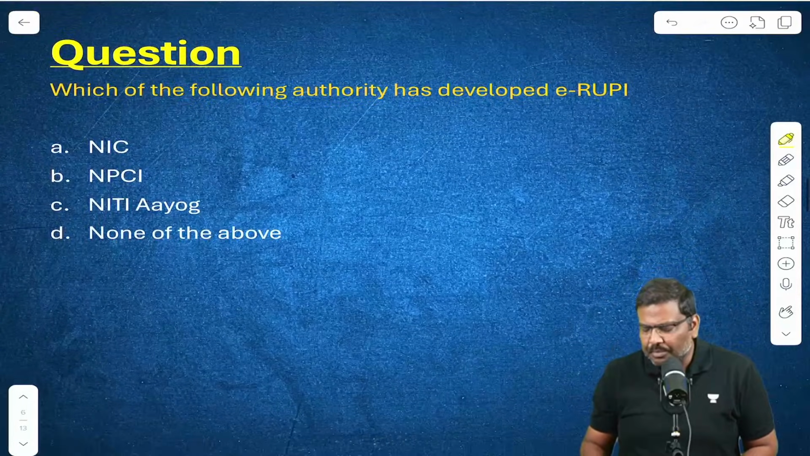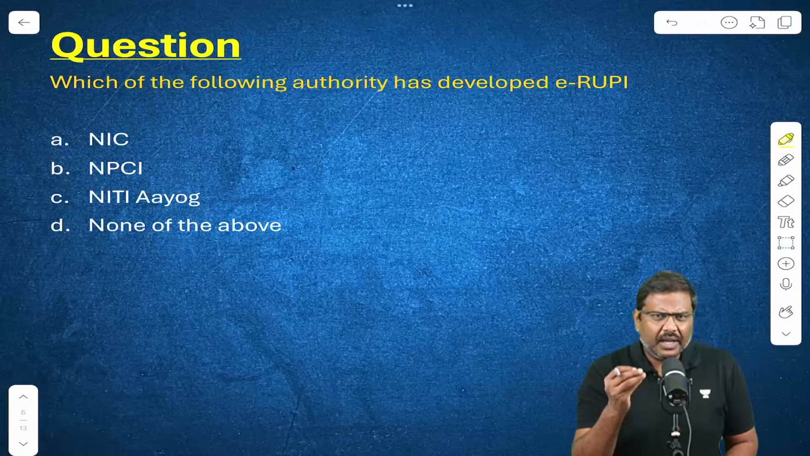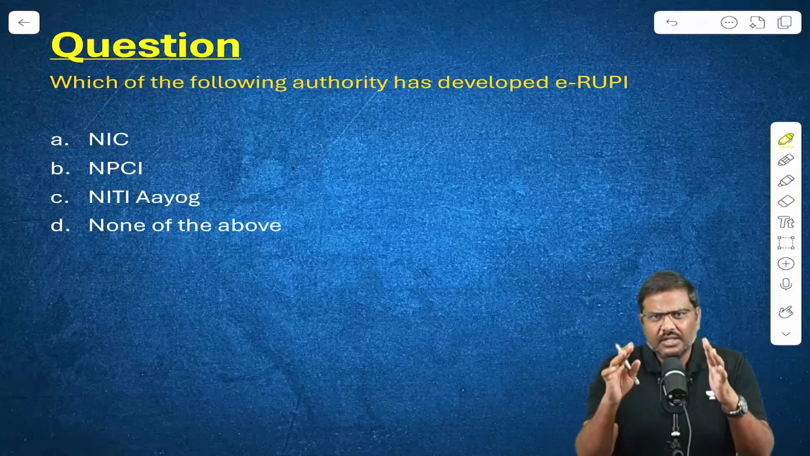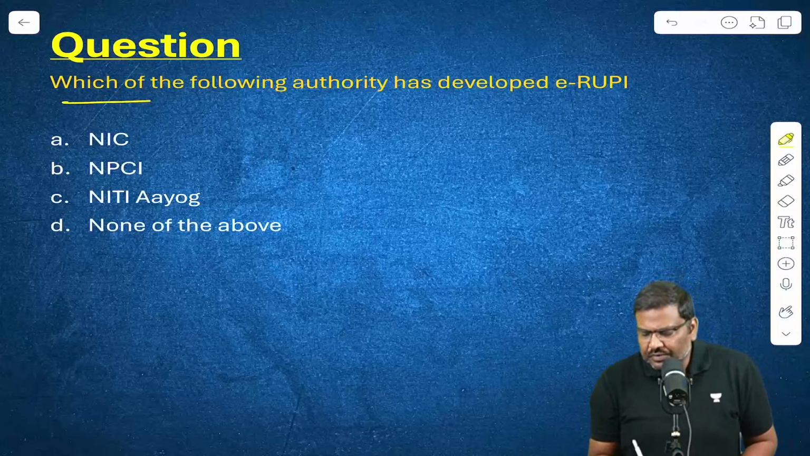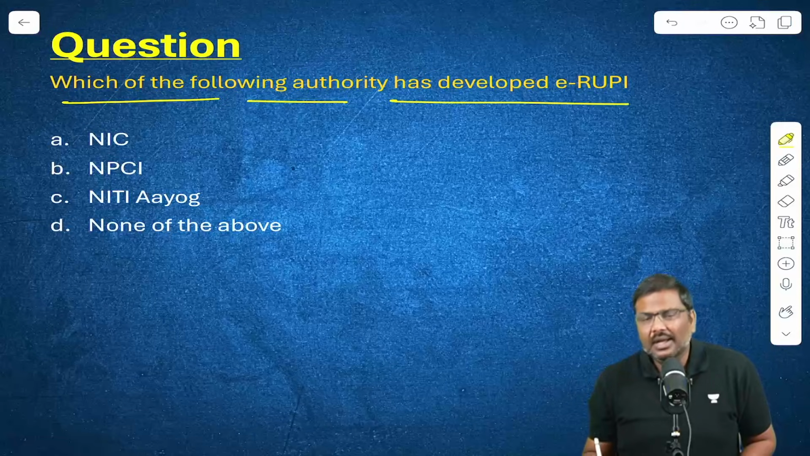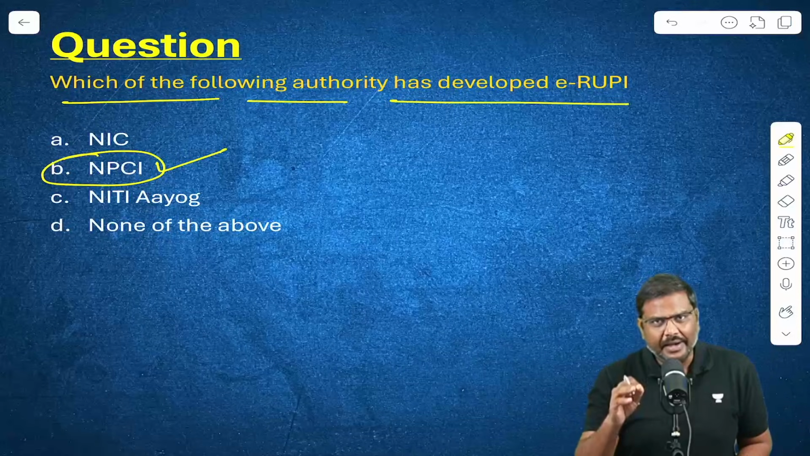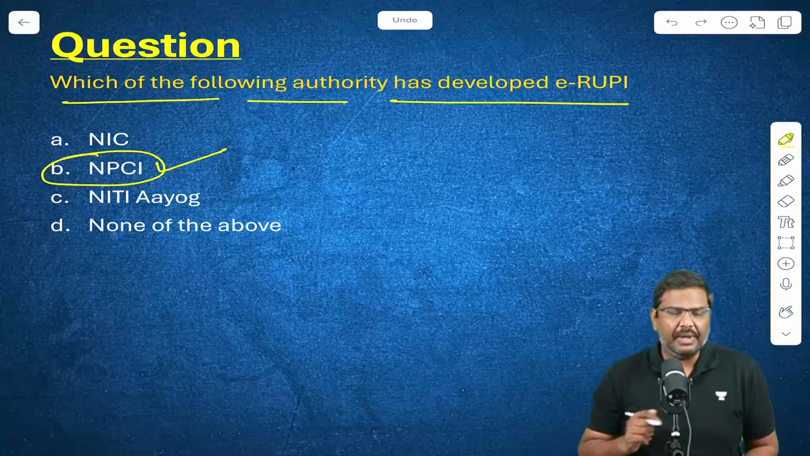Now, these are certain important points. Based on this, here is an MCQ, straightforward, no difficulty whatsoever in solving it. Which of the following authorities has developed e-Rupee? It is developed by the National Payments Corporation of India. The right option is option B here.